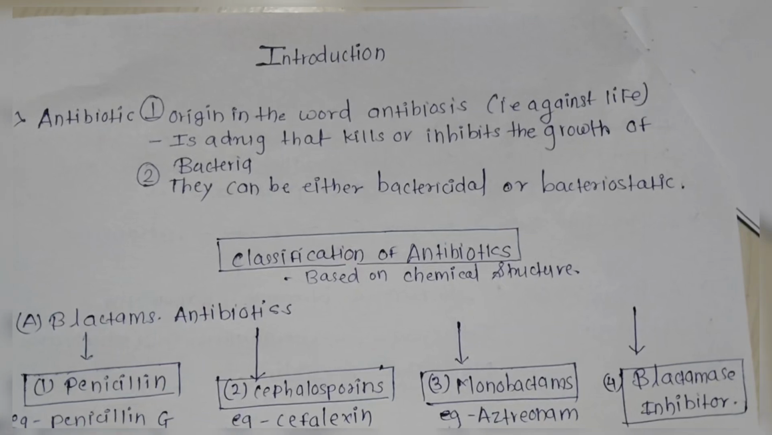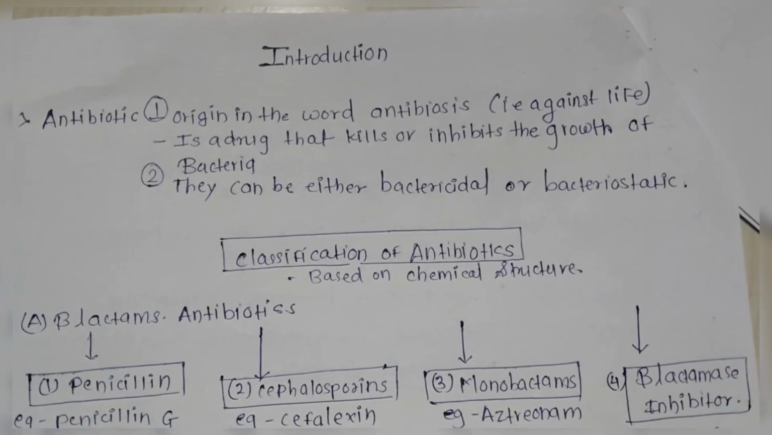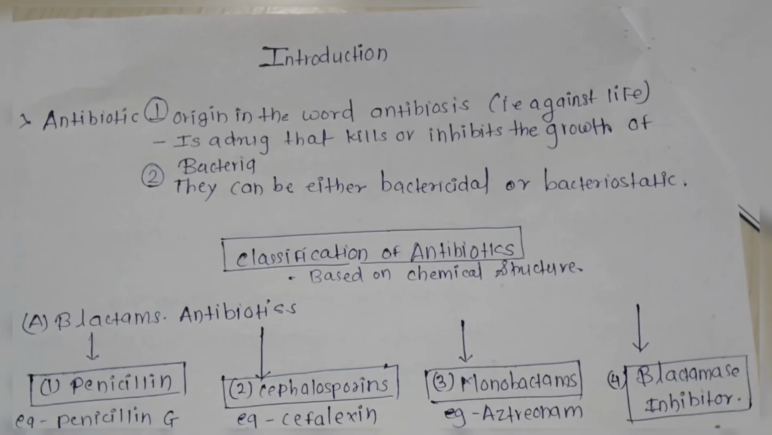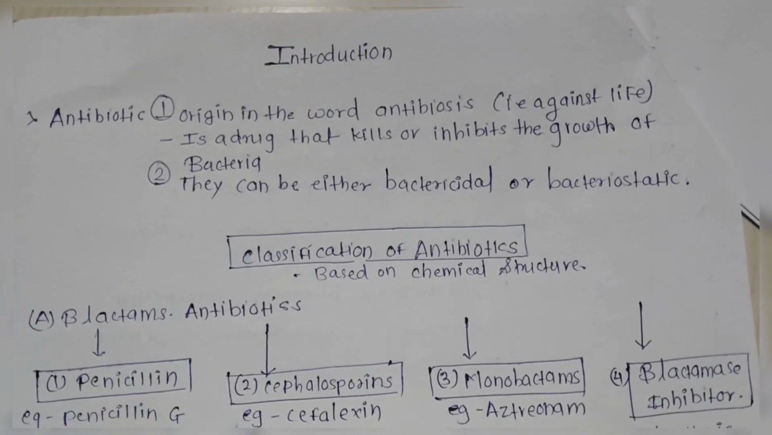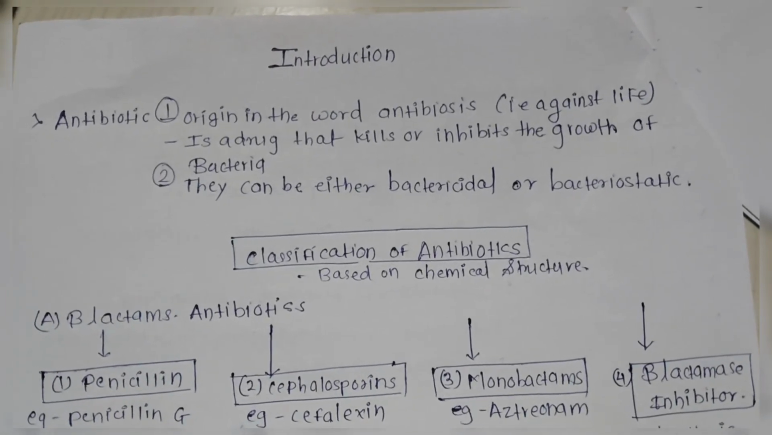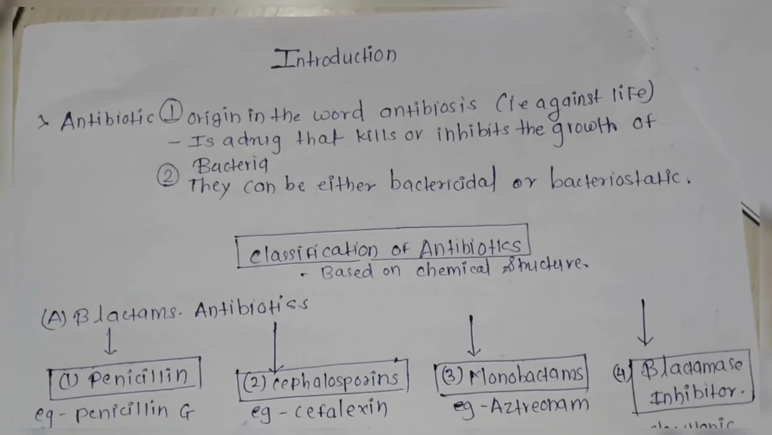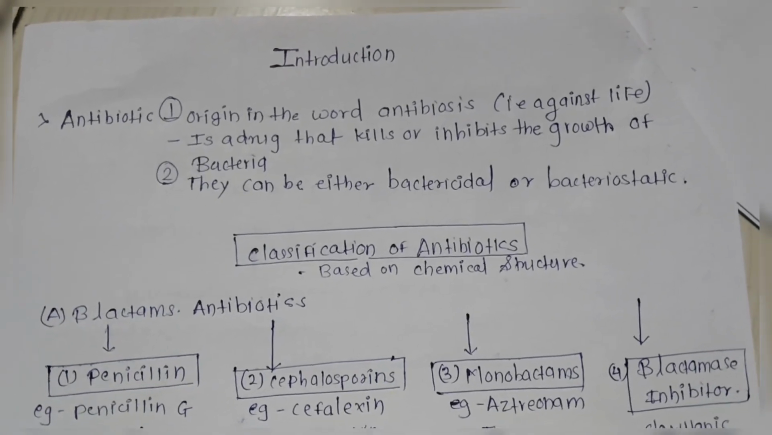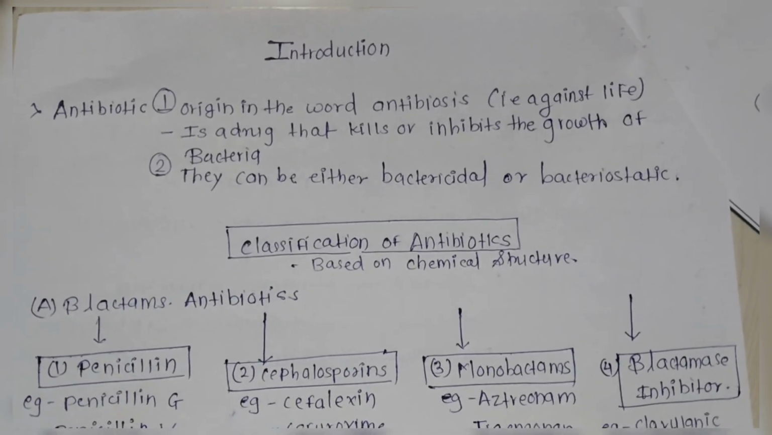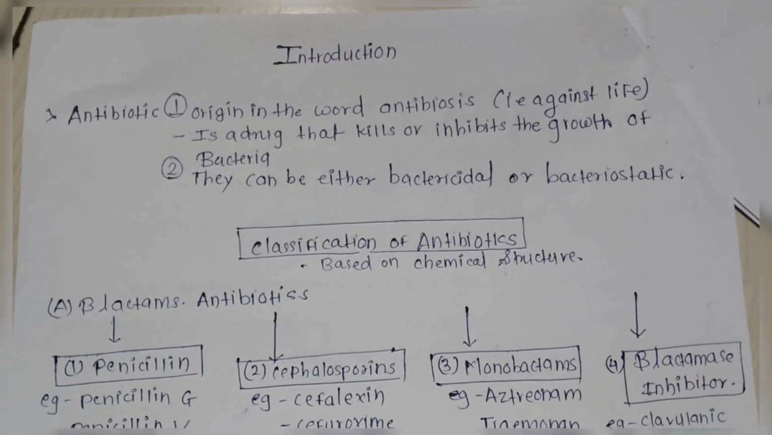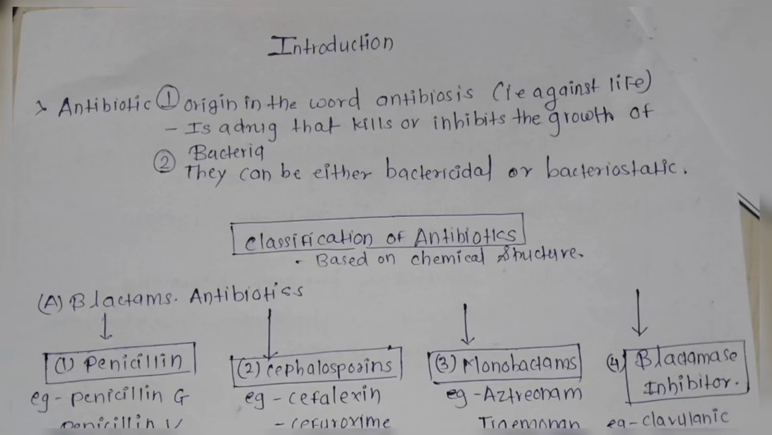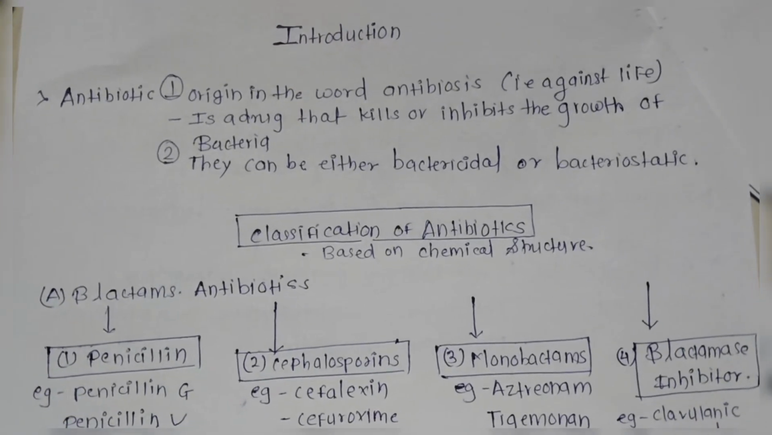So what exactly is an antibiotic? The origin is in the word itself, that is against life. Anti means against, bio means life. Antibiotics are specifically drugs that kill or inhibit the growth of bacteria. They can either be bactericidal or bacteriostatic. Bactericidal means that they can kill bacteria, whereas bacteriostatic means they can stop the growth.